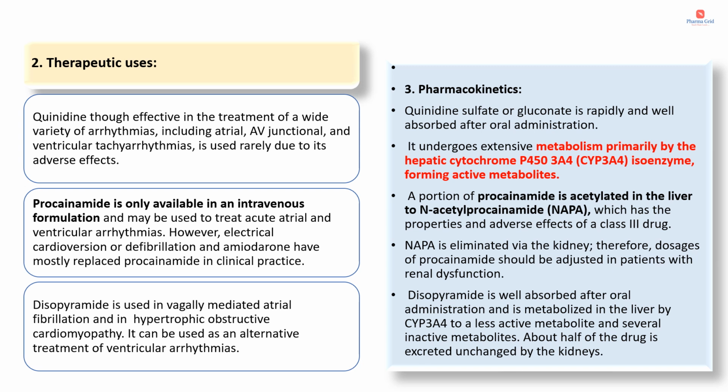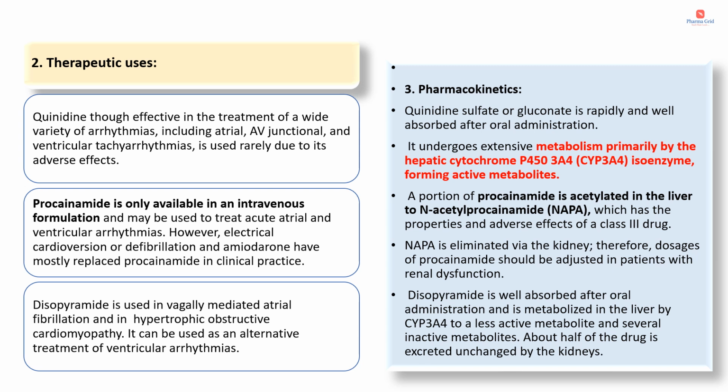Coming to the pharmacokinetics. Quinidine sulfate or gluconate is rapidly and well absorbed after oral administration. It undergoes extensive metabolism primarily via the hepatic cytochrome CYP3A4 isoenzyme, forming active metabolites. So quinidine is a prodrug. A portion of procainamide is acetylated in the liver to N-acetyl procainamide, which has the properties and adverse effects of a class 3 drug.